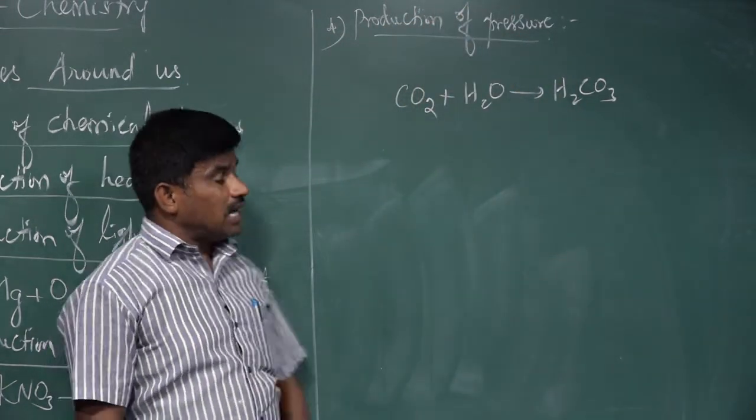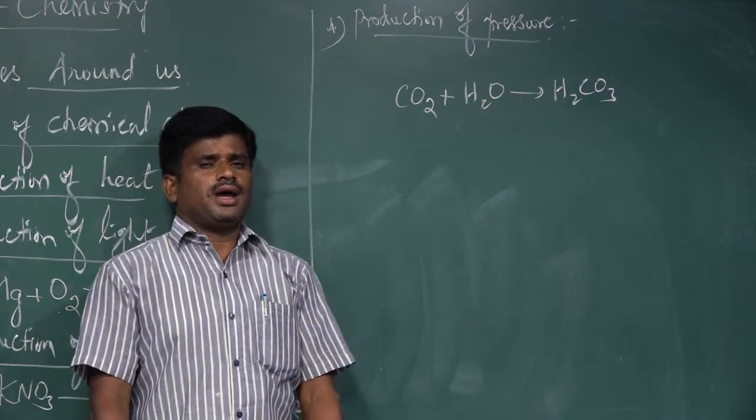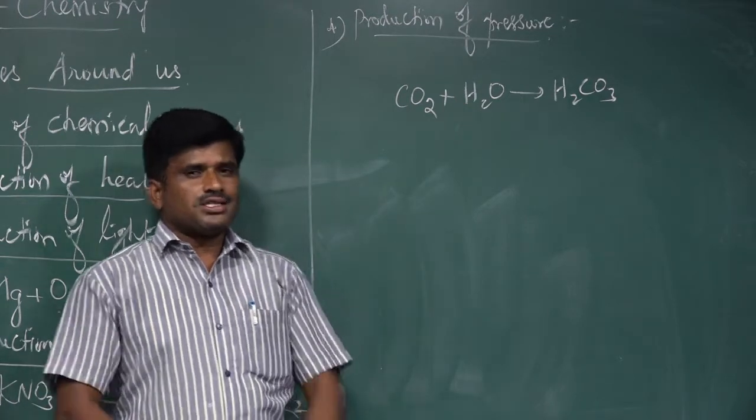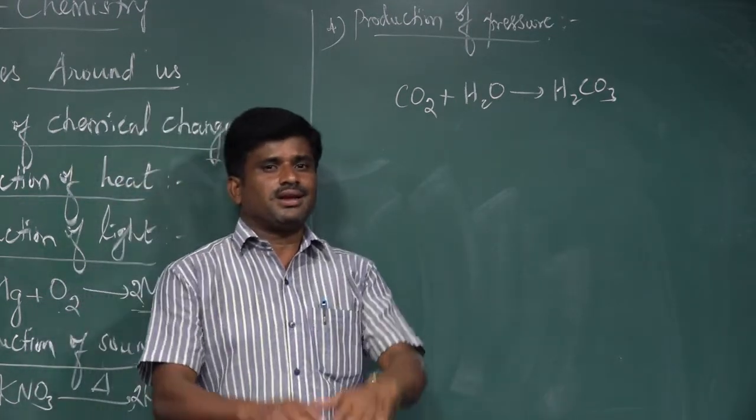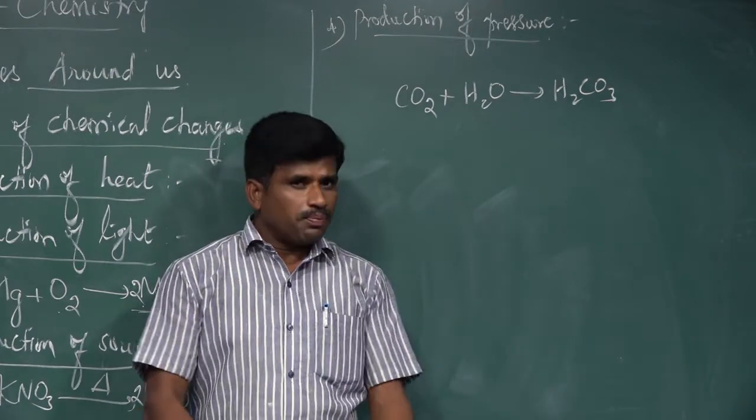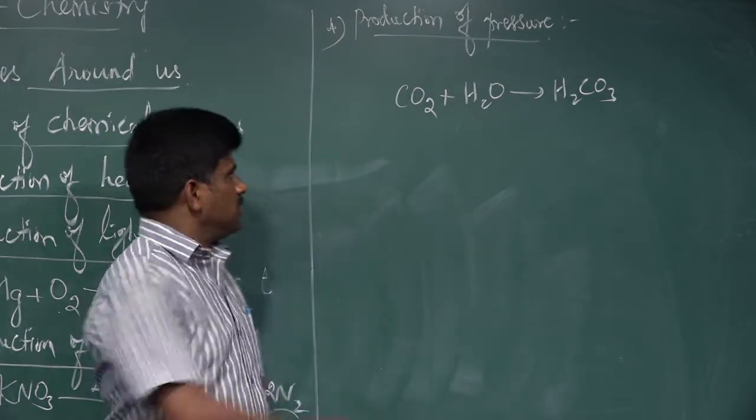Other than that, as I told you already, there are some other effects that also happen when a chemical reaction takes place. What are the effects?